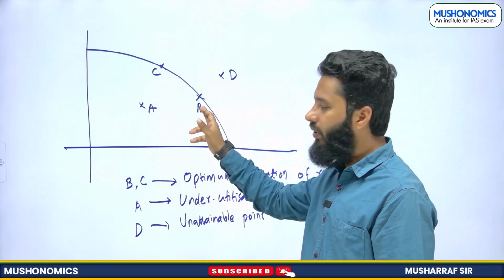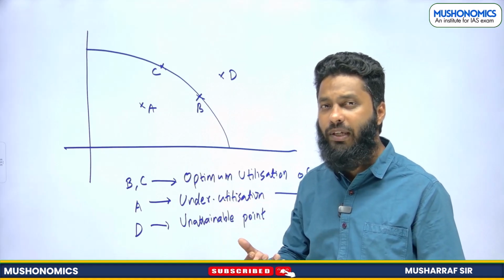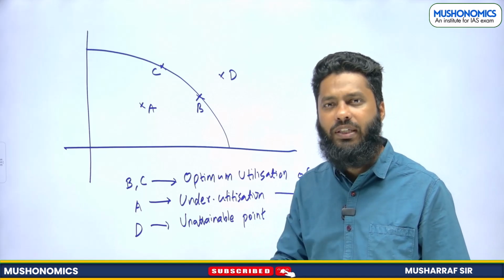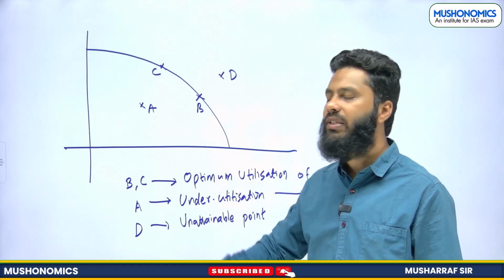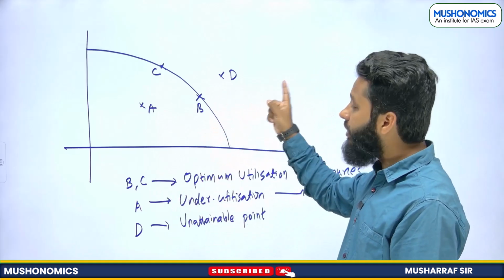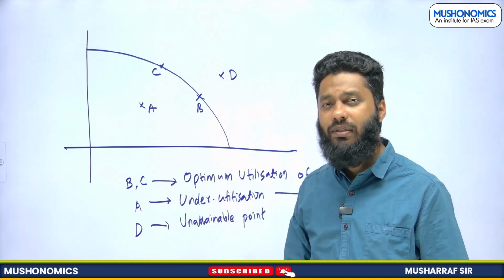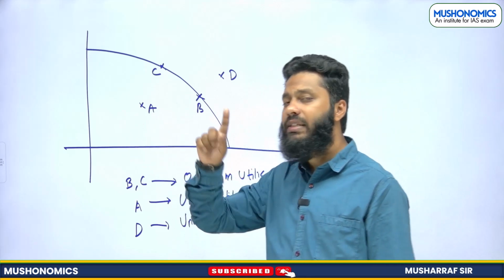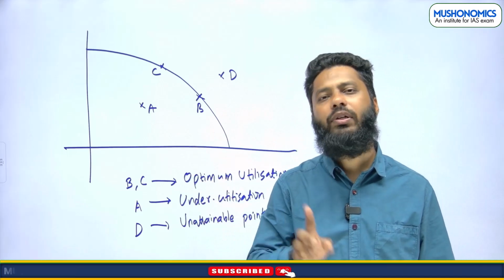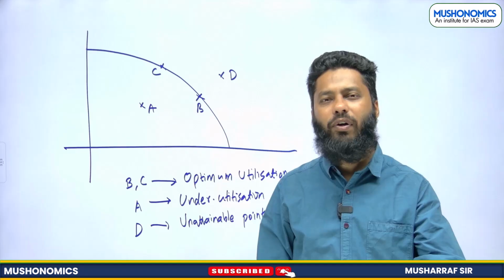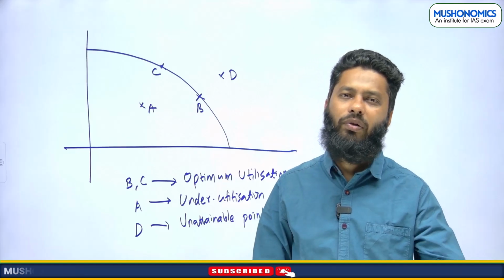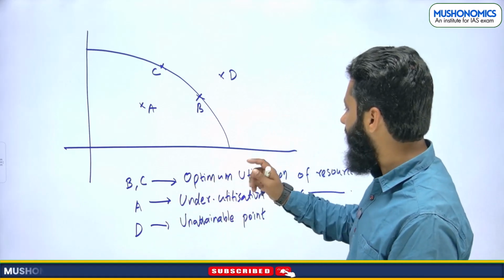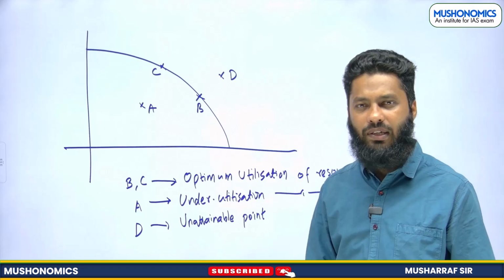If we utilize our resources optimally, we can reach point B and point C. Means points on the curve represent optimum utilization of resources. Point outside the curve represents unattainable point. It cannot be attained. Point inside the PPC represents underutilization of resources. You can work for 5 hours, but you are allowed only to work for 2 hours. Underutilization, right? I hope these points are clear.